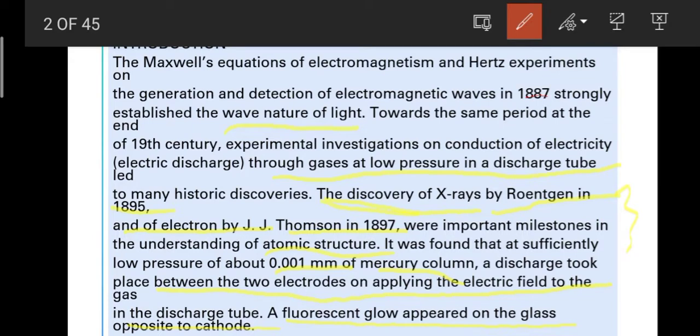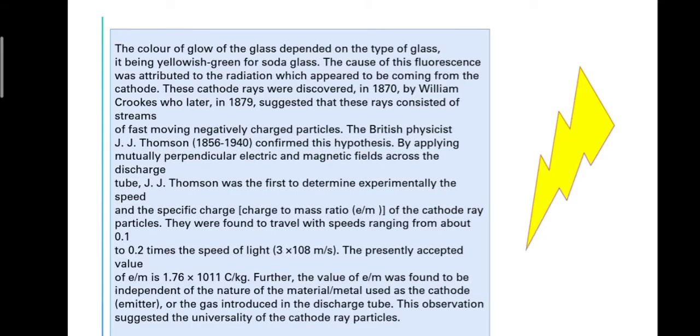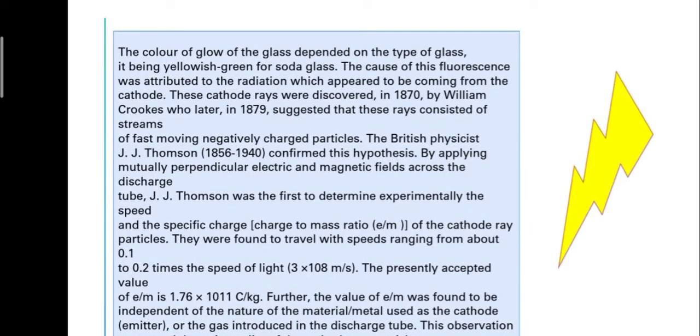And this fluorescent glow that appears actually depends on the different types of glass. Here it is written that the color of the glow depended on the type of glass, being yellowish green for soda glass.